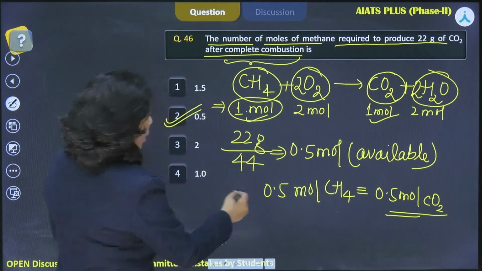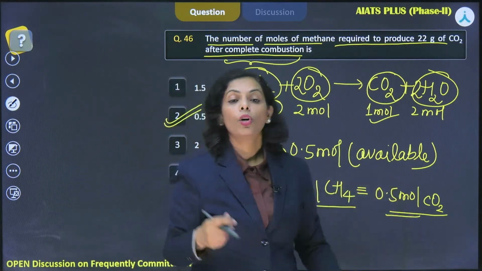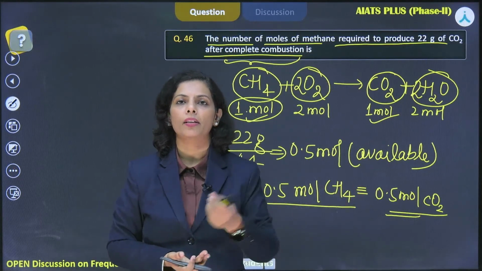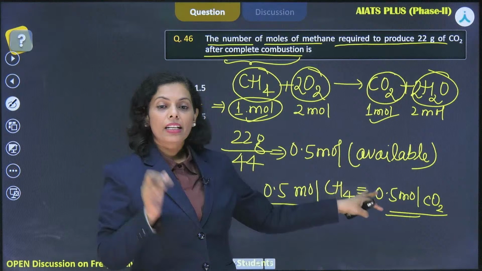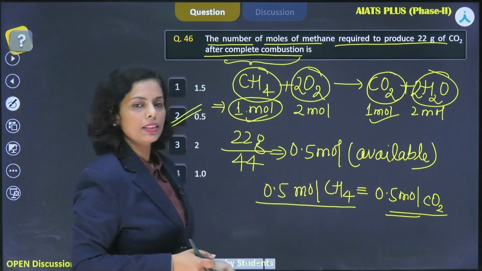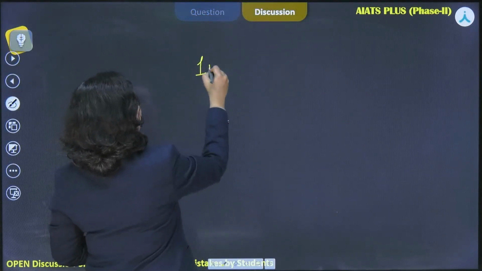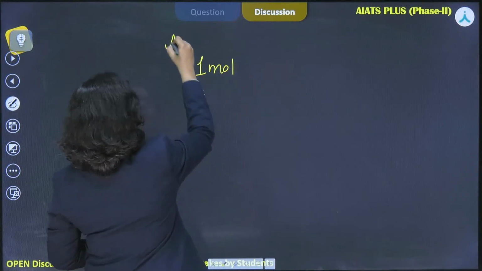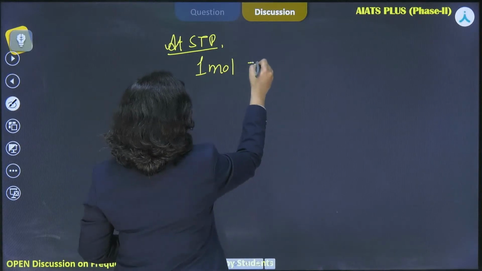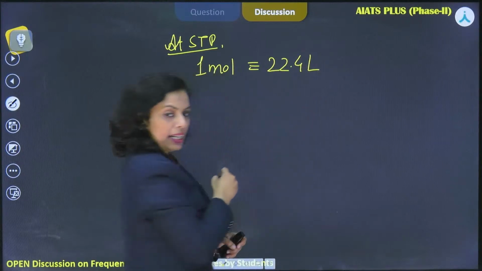Okay, so 0.5 mole. Now just let me know, suppose the question asks what is the volume of the CO2 formed? Tell me the volume of CO2 formed. Write in the comment. The simple mole concept you need to apply. I hope you know that if you are taking 1 mole of a gas at STP, then 1 mole of that gas has the volume of 22.4 liter, am I right?